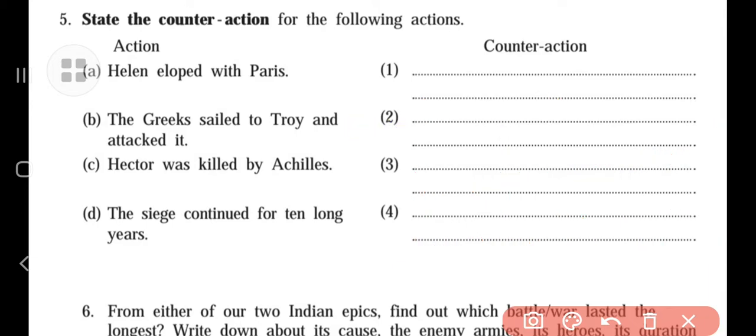Okay, third one. Hector was killed by Achilles. So what was the counter action to this one?